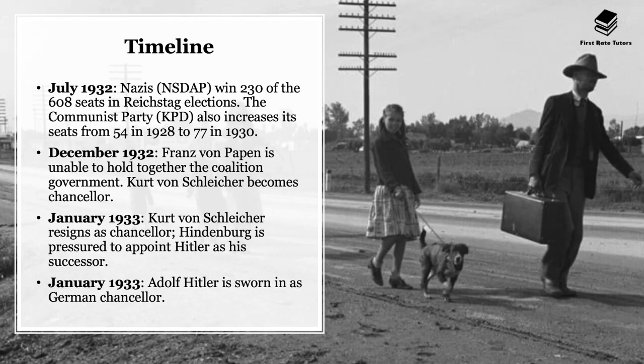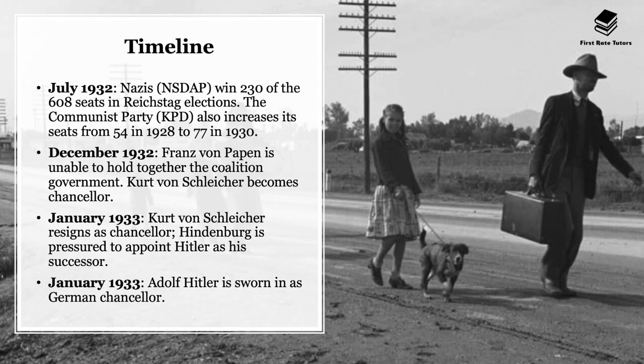elections, and the communist KPD also increased its seats from 54 in 1928 to 77 seats in 1930, meaning, of course, more extremist parties started having much more of a say in government. In December 1932, Franz von Papen was unable as Chancellor to hold together the coalition government, and thus he resigned and Kurt von Schleicher became Chancellor.